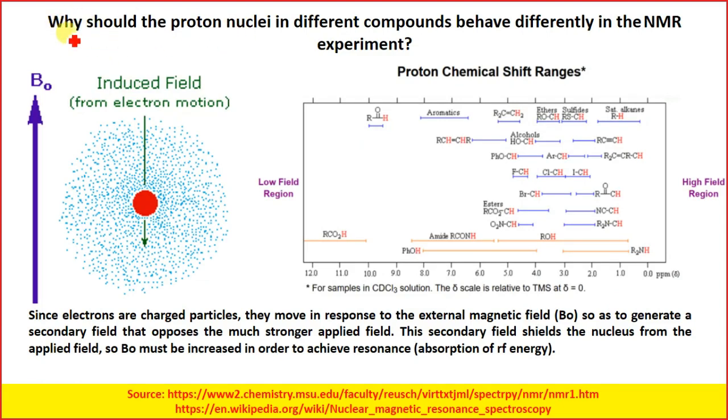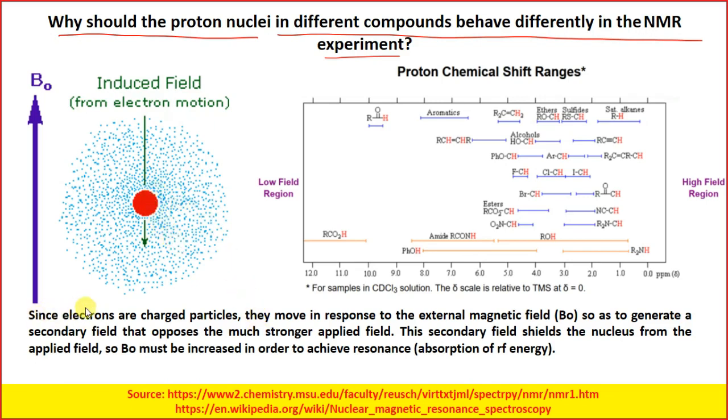Why should the proton nuclei in different compounds behave differently in an NMR experiment? I told you that electrons are charged particles. You have some electrons around, and then you have the proton.